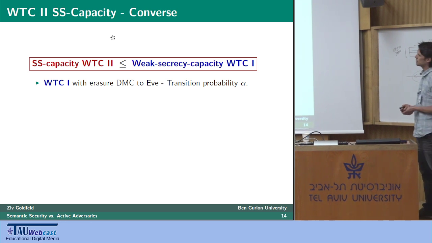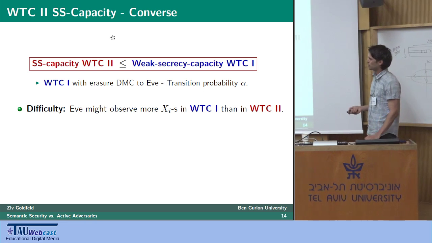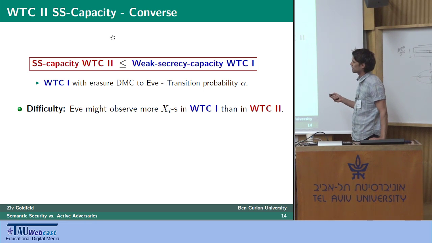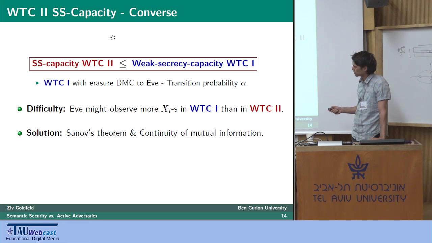But since this subset is chosen probabilistically, you have instances where Eve observes more X_i's in wiretap channel 1 than in wiretap channel 2. However, being events with low probability, we use Sanov's theorem and the continuity of mutual information to get this non-trivial but not too hard to prove upper bound and establish the converse, which gives us the result.